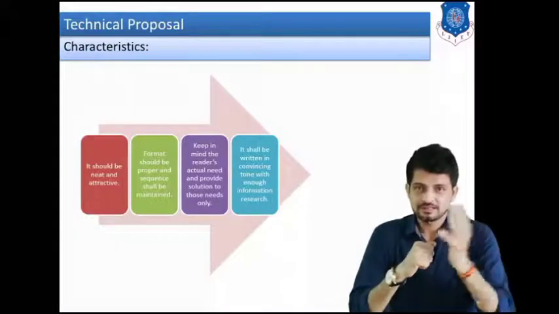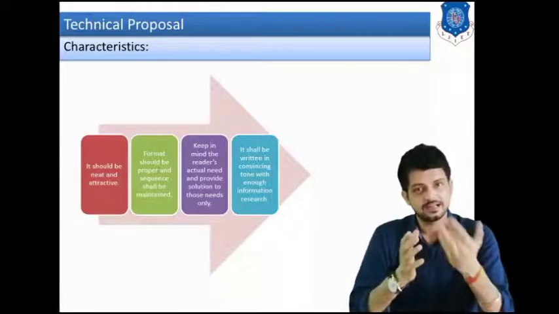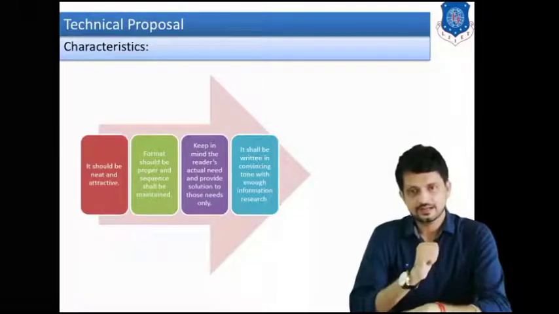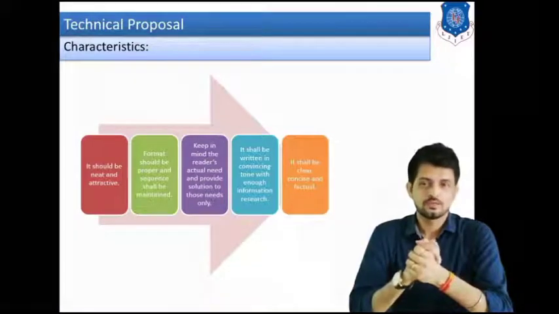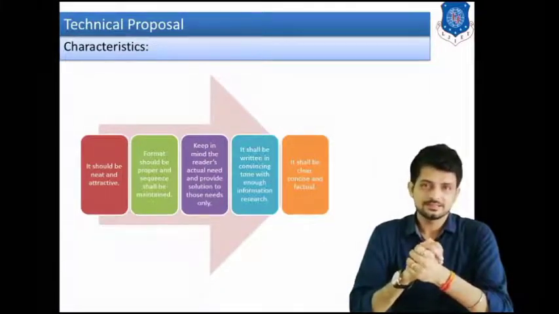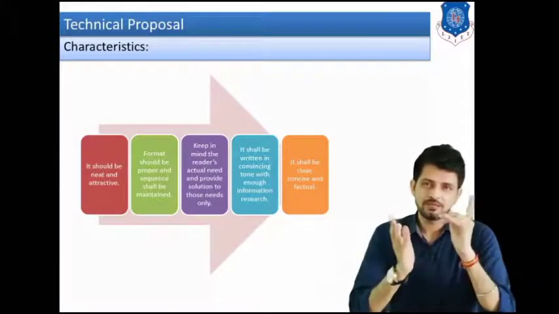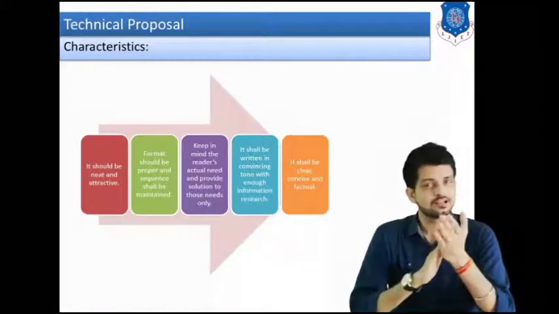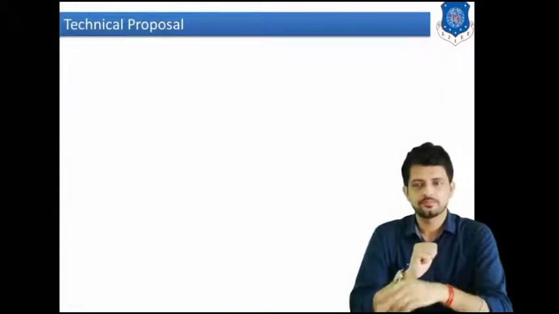First of all, the information is to be collected, and only then do you write the technical proposal. Last but not the least, it should be clear, concise and factual. So we have to keep these things in mind when writing any technical proposal. These are the characteristics of a technical proposal.